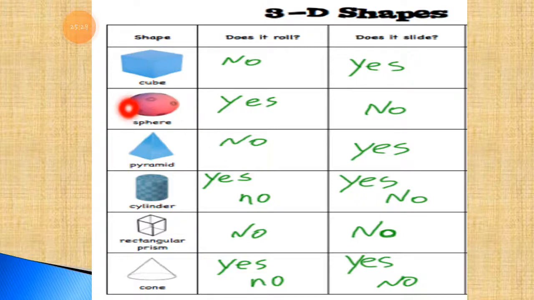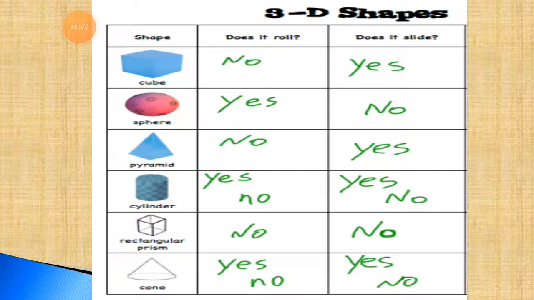So here is the sphere. Does it roll? I am writing here yes. So sphere shapes will roll, but they do not slide. Sphere shape does not slide. Understood this, students?